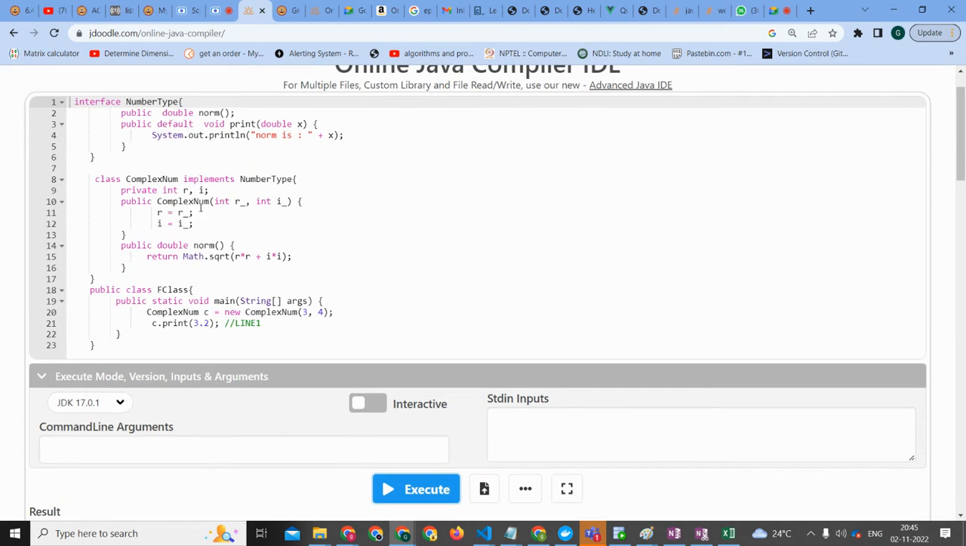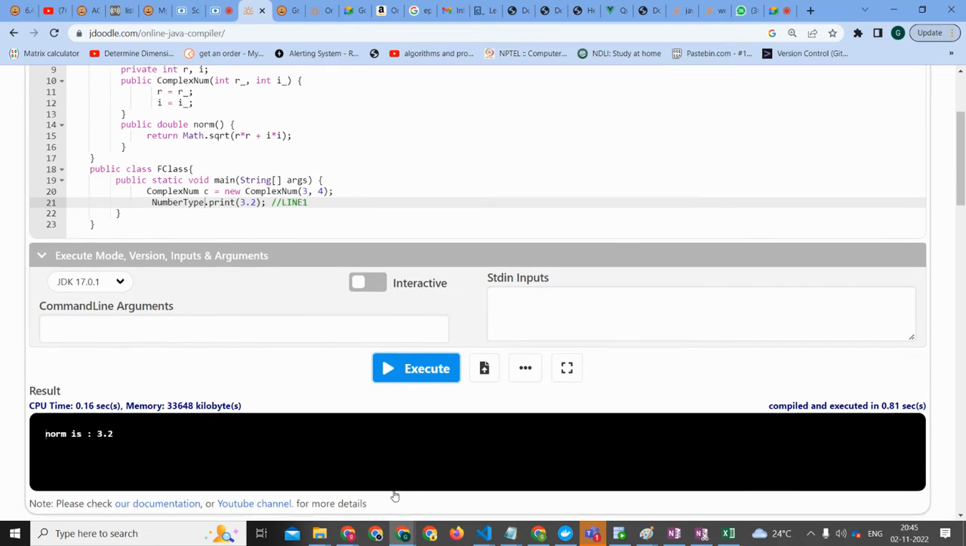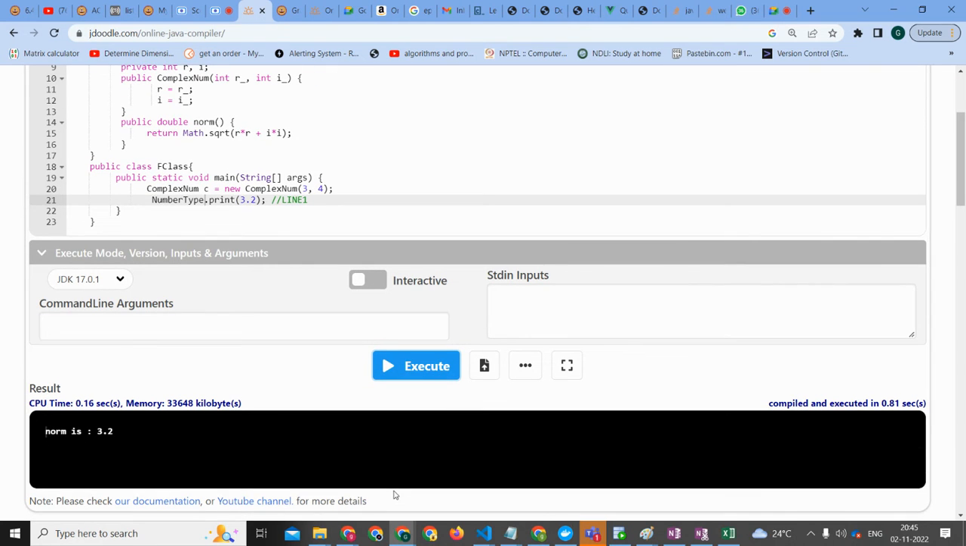See, when we gave default, we have to make it as C dot. If it was static, you should call Number type directly, using Number type dot print.